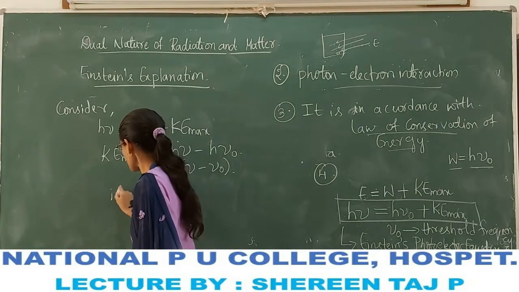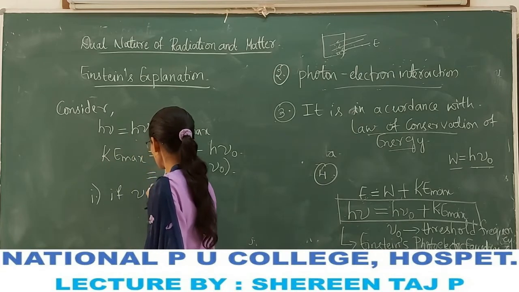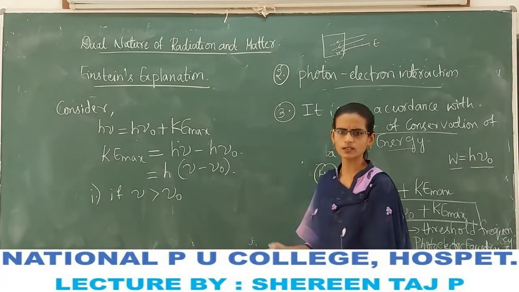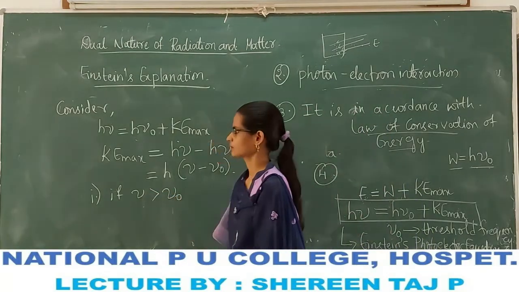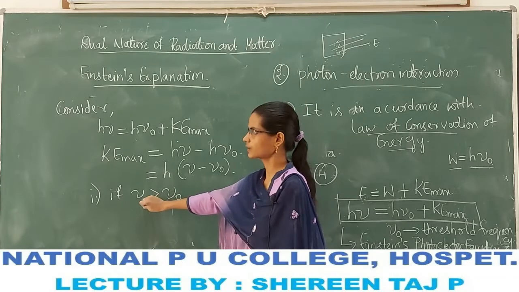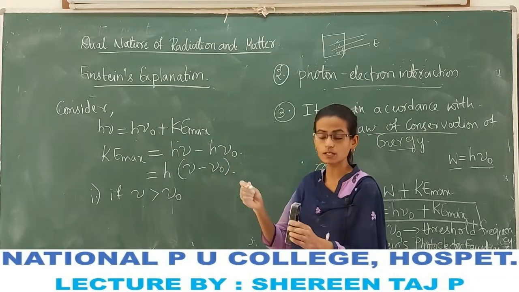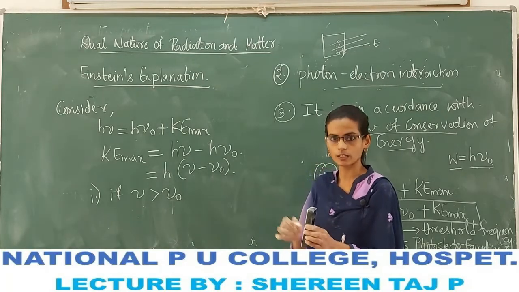Suppose nu is greater than nu naught. What are nu and nu naught? Those are frequencies. Nu means the frequency of the radiation falling on the metal surface.